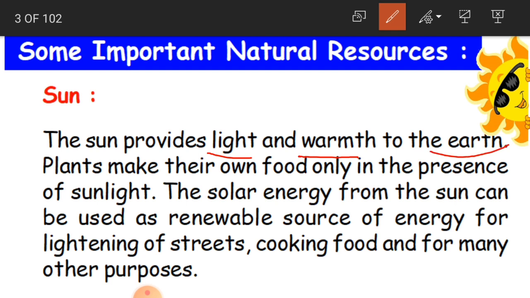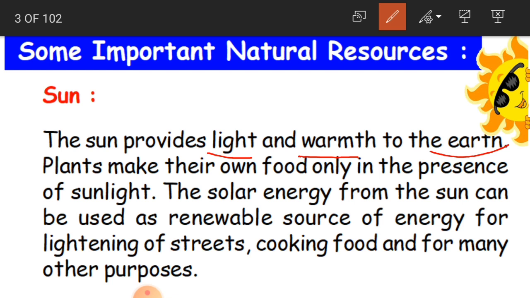If it is completely dark in the day and in the night, will it be easy for us to survive on this planet, children? No. So we need light, which is going to be provided by the sun. Along with light, it also provides warmth to the earth.